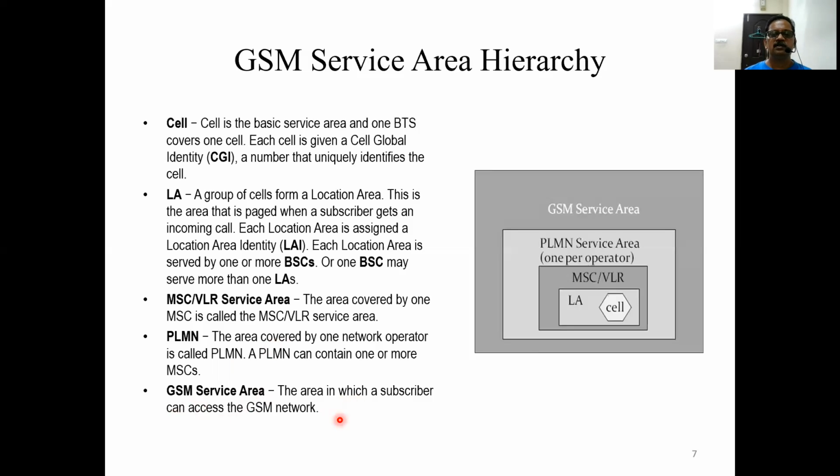As I told you earlier, irrespective of the telecom service provider, the area in which GSM service is available is the GSM service area. So PLMN is a subset of the GSM service area.